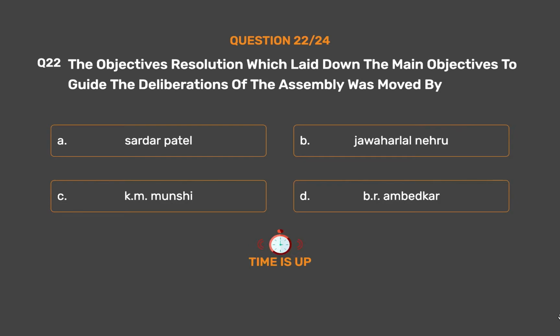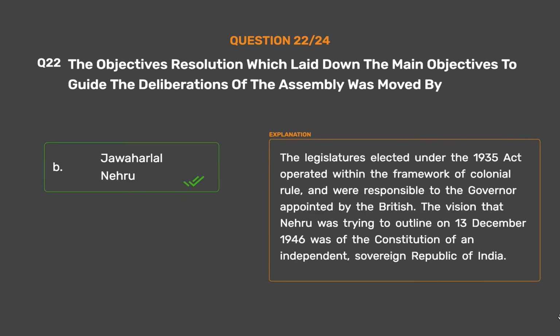The correct answer is option B, Jawaharlal Nehru. The legislatures elected under the 1935 Act operated within the framework of colonial rule and were responsible to the governor appointed by the British. The vision that Nehru was trying to outline on the 13th of December 1946 was of the constitution of an independent, sovereign Republic of India.